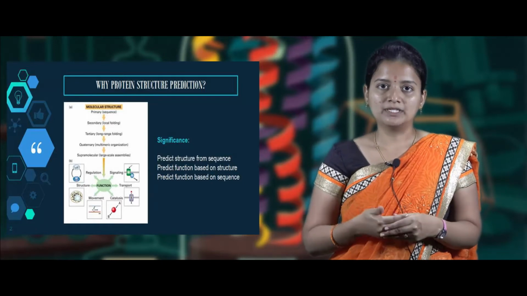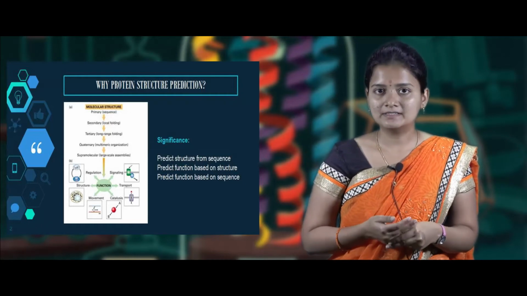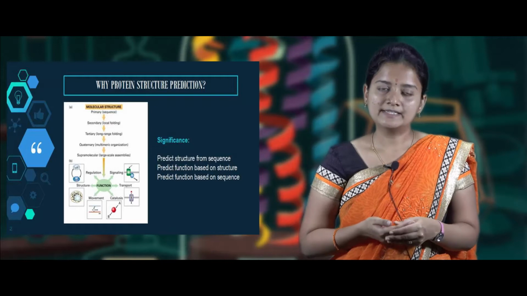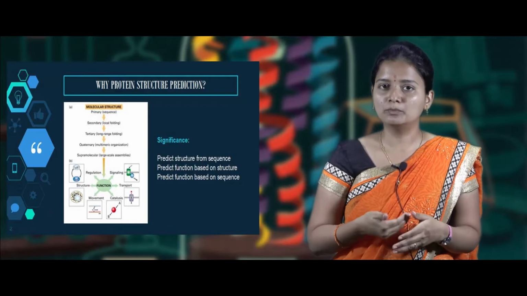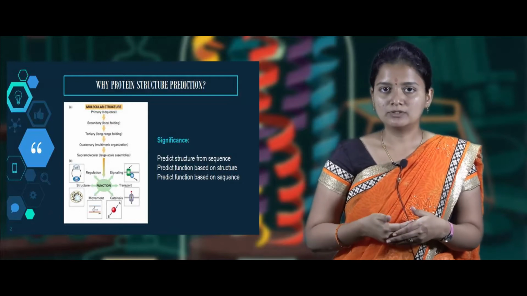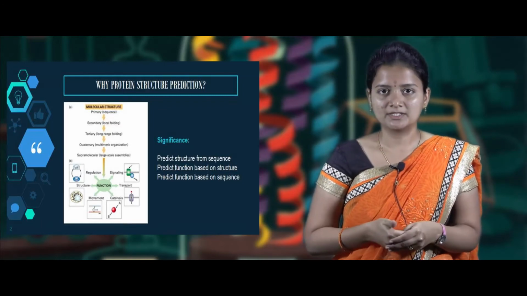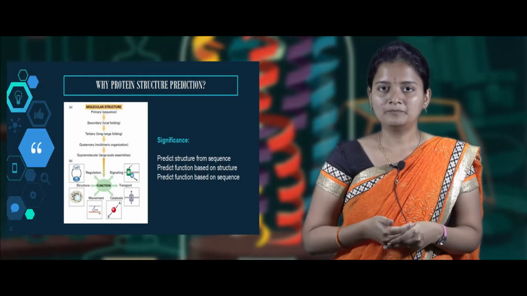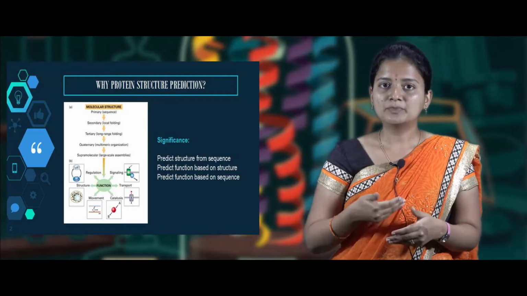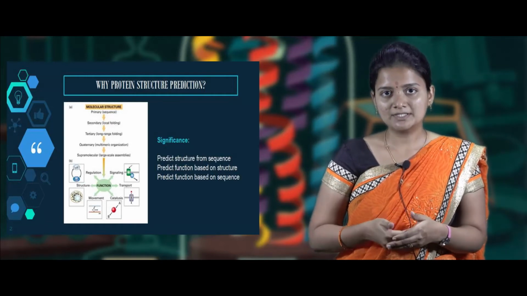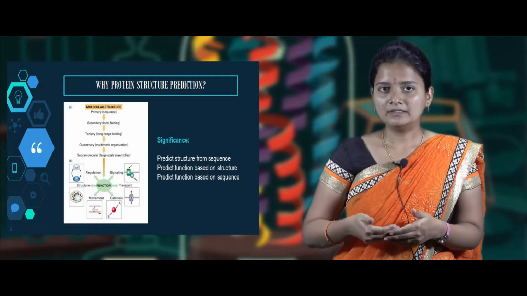The functionality of the protein involves many processes. The main processes are catalysis, cell movement, cell signaling, cell transportation and cell regulation. These are some of the functions of proteins, not only in the human body but also in various other organisms. And what is the significance of studying protein structure prediction? We are able to predict the structure of the protein from the sequence, and also predict the function of the protein from the structure and from the sequence. These are the main significances of studying protein structure prediction.